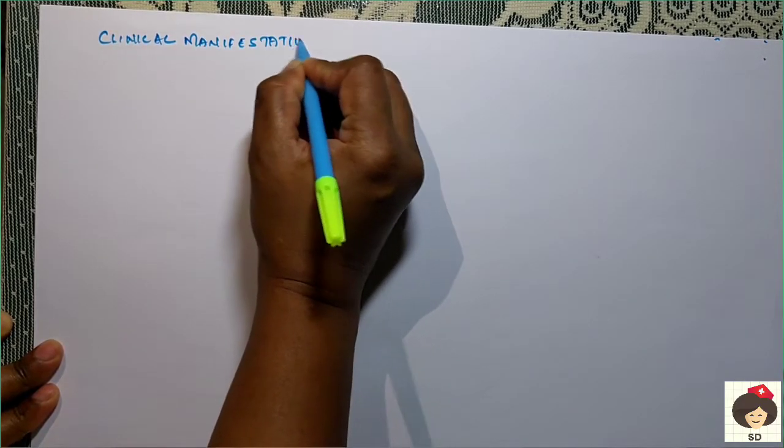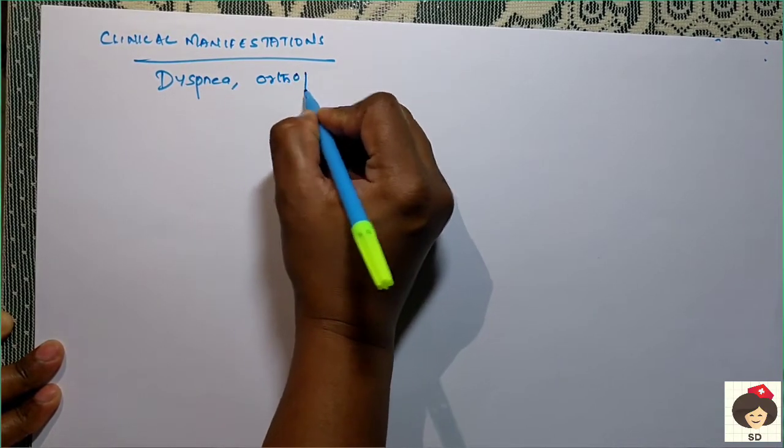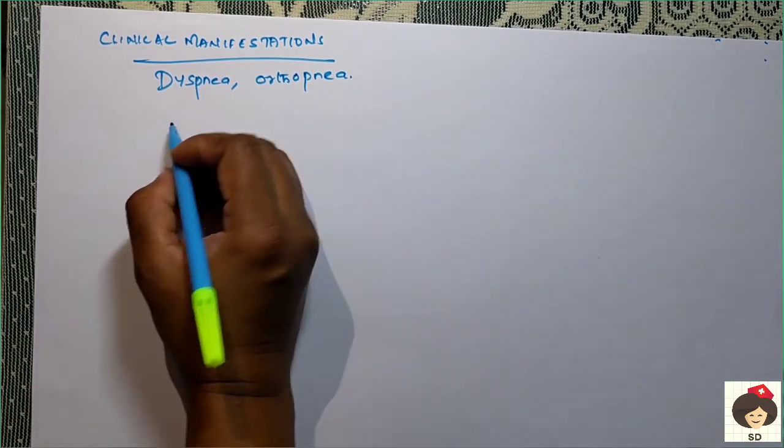Okay, next, coming to the signs and symptoms, or clinical manifestations. As in any condition, the patient will have dyspnea and orthopnea. Dyspnea means difficulty in breathing; orthopnea means the patient can breathe only in the sitting position.